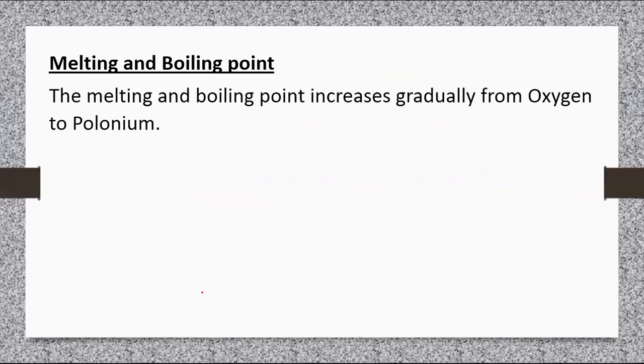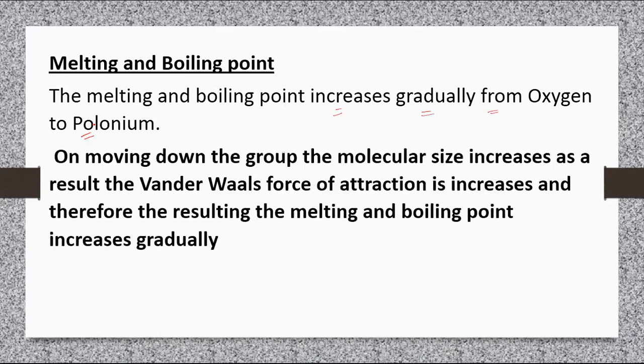Now, melting and boiling point. The melting and boiling points increase gradually from oxygen to polonium. The reason is, on moving down the group, the molecular size increases.